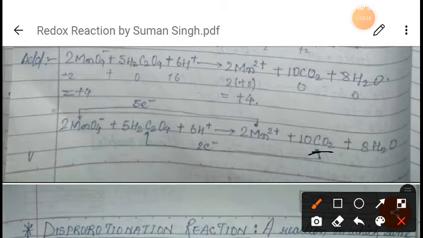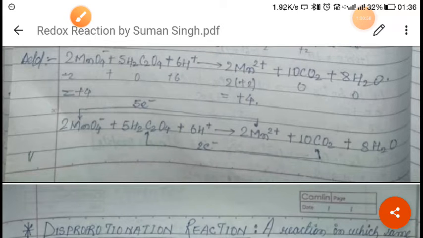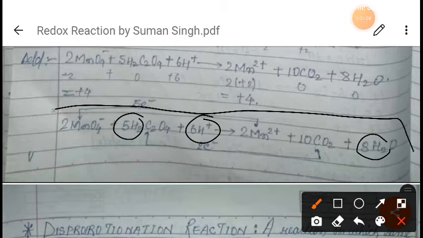Now we will see how many oxygen there are. 5 times 4 is 20, and here 4 times 2 is 8, so overall there are 28 oxygen, right? On the other side we have 2 and 10, 20 oxygen, so we are left with 8 oxygen, and we will add 8 H2O. To balance the oxygen, we add H2O. Now our oxygen is balanced, and it is time for hydrogen. We have 5 times 2, 10 hydrogen, but on the other side there are 16 hydrogen, so we will add 6 hydrogen here. In this way we can balance this equation.